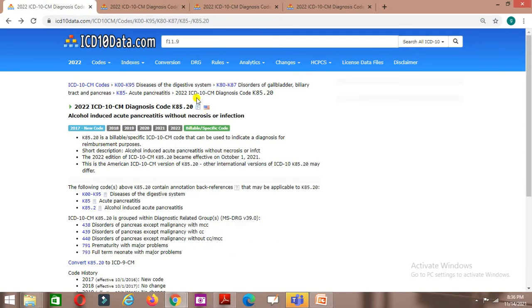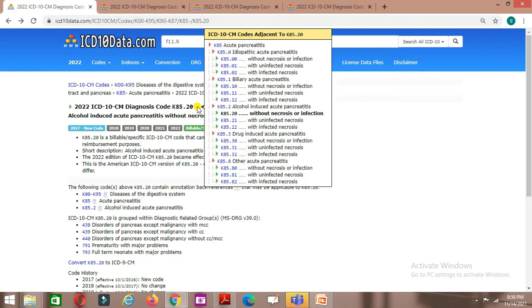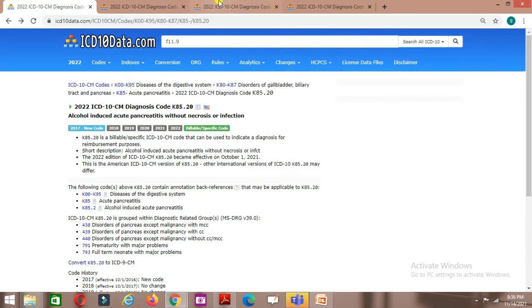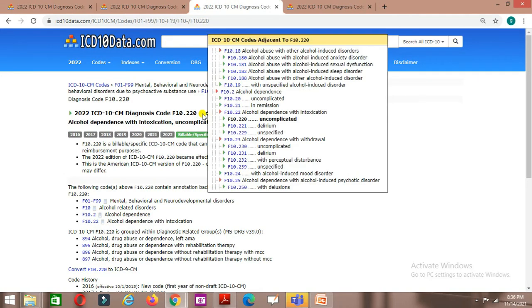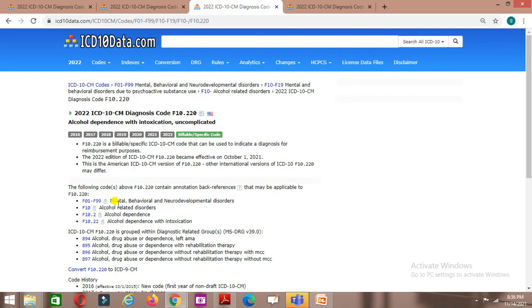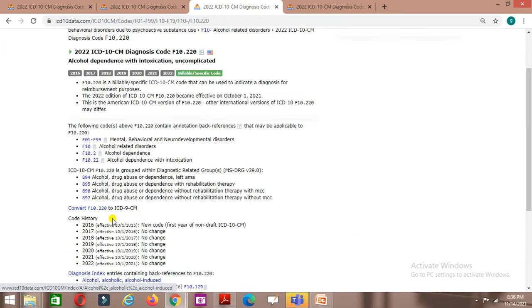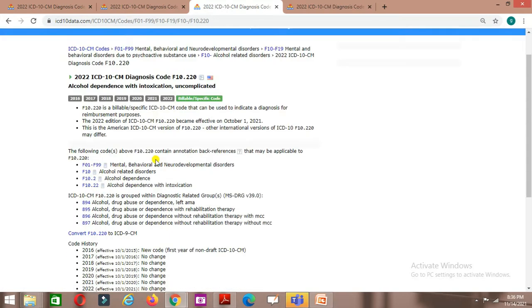And we have to code the medical condition, alcohol induced acute pancreatitis. See, alcohol induced pancreatitis. They have not mentioned any necrosis, so we have to choose this one. And then next what we have to code? This one, alcohol dependence, F10.220. See, here also you have alcohol dependence with intoxication.